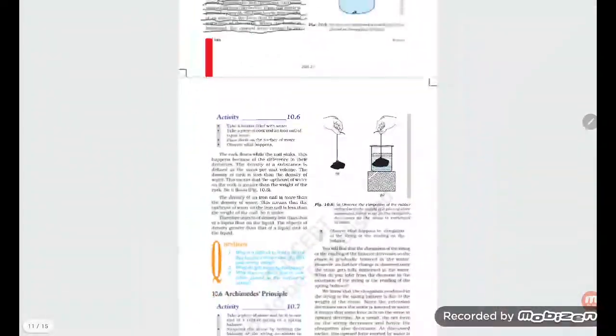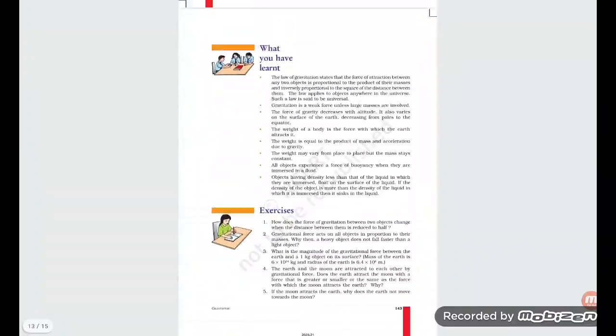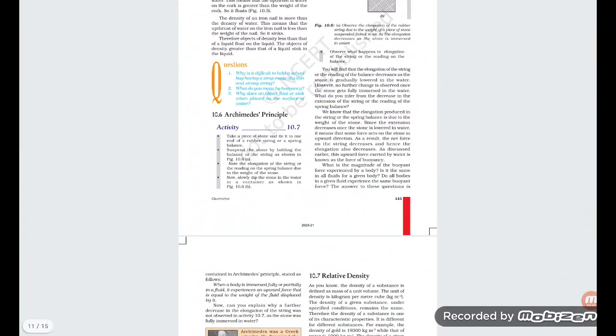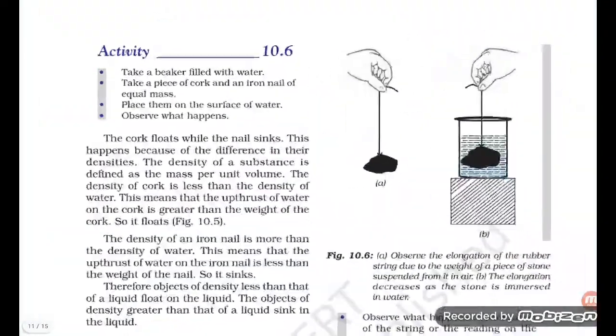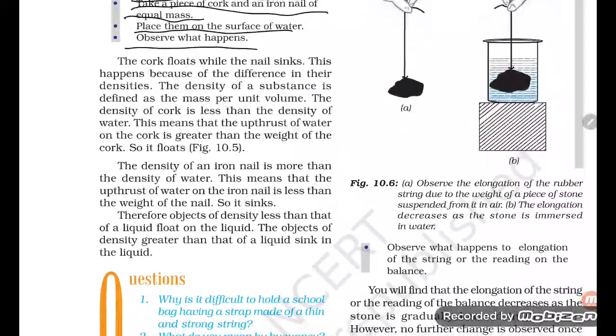Now let's try to understand this in detail. Take a beaker filled with water, take a piece of cork and an iron nail of equal mass, place them on the surface of the water and observe what happens.